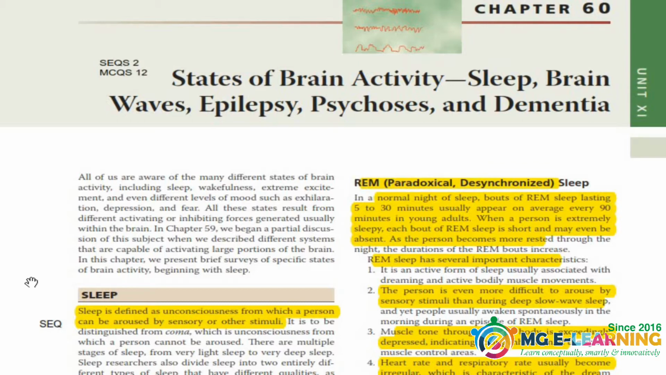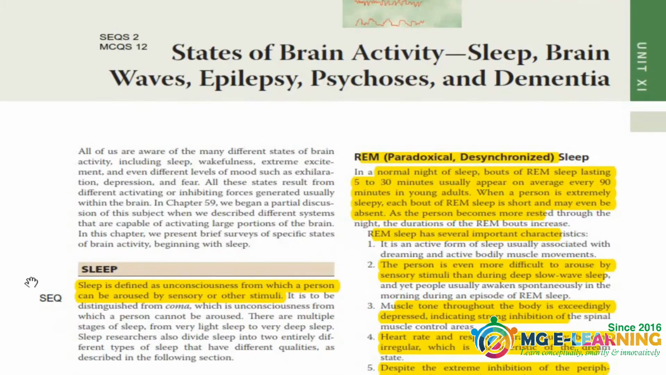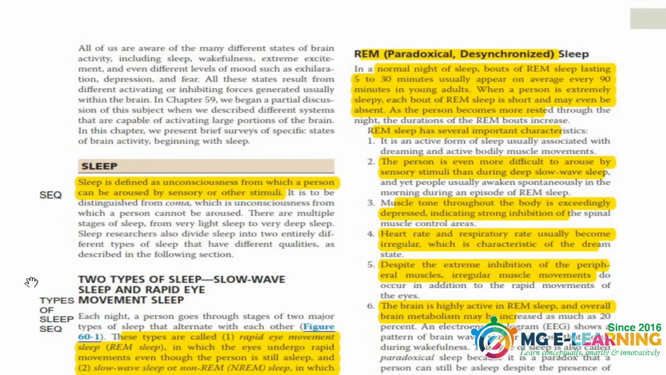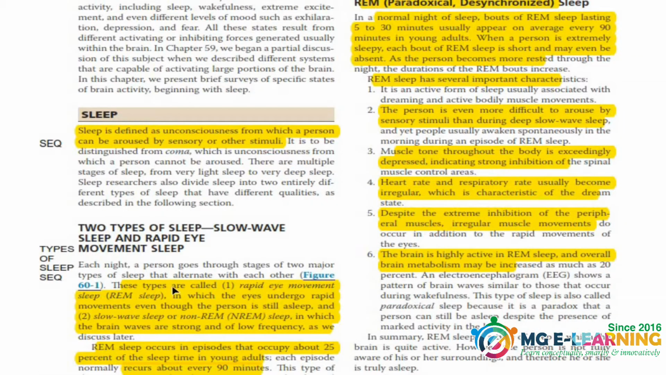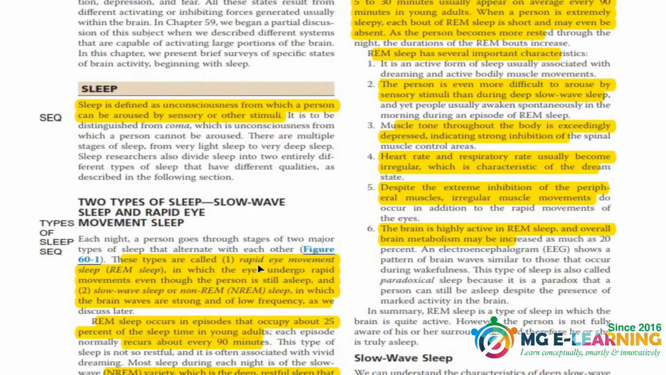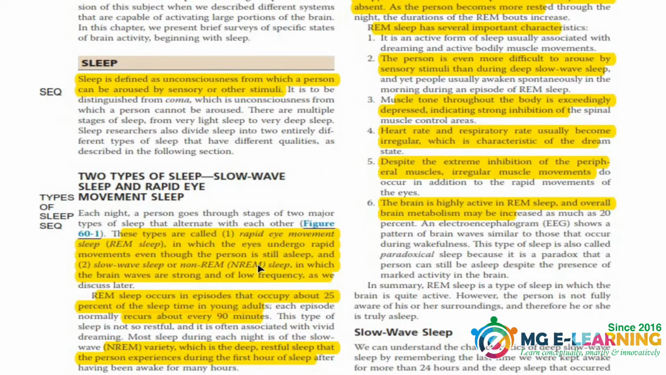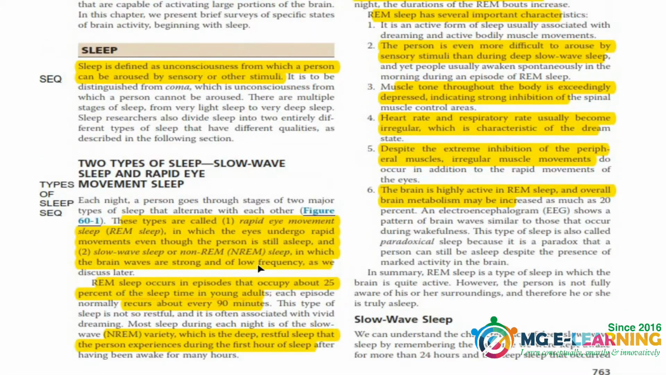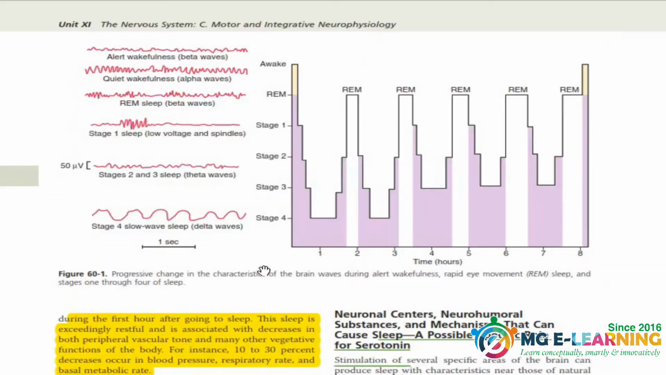So coming towards the first topic, sleep, it is important for your SEQ and MCQ. The 2 types of sleep, like slow wave sleep and rapid eye movement sleep. You have to compare both and you have to do this topic for your SEQ. They are also important for your MCQ. Some points you have to memorize, all the highlighted text. This diagram is not very important.